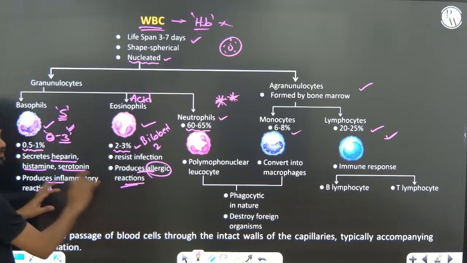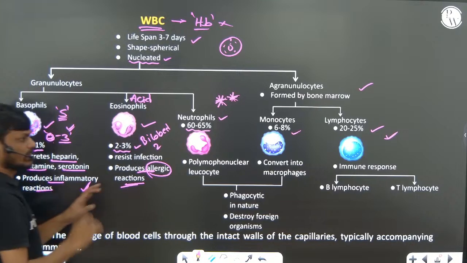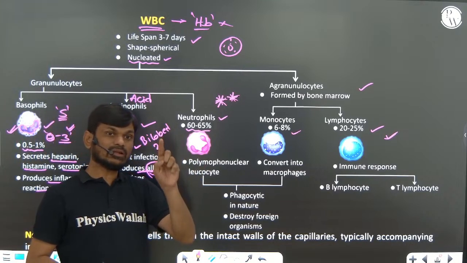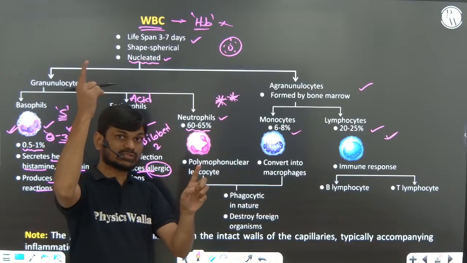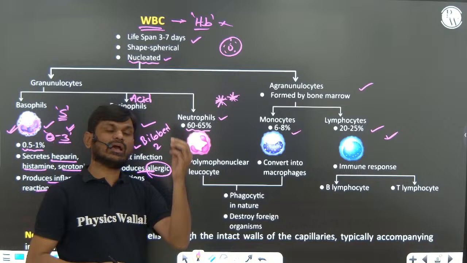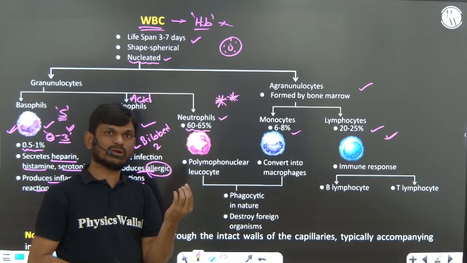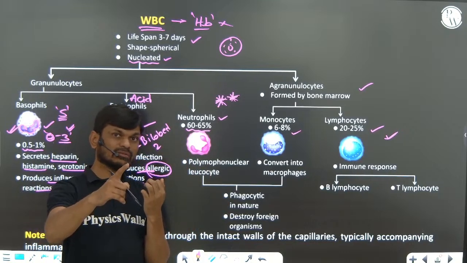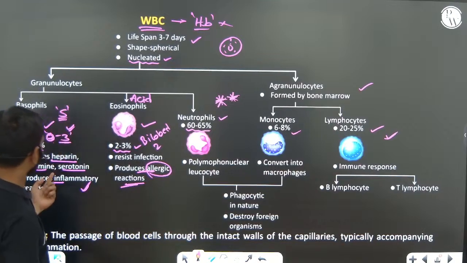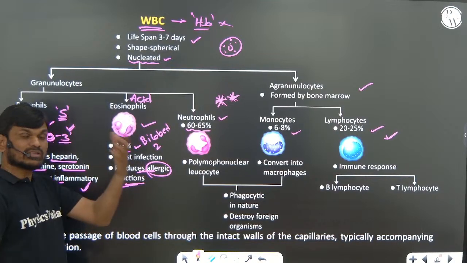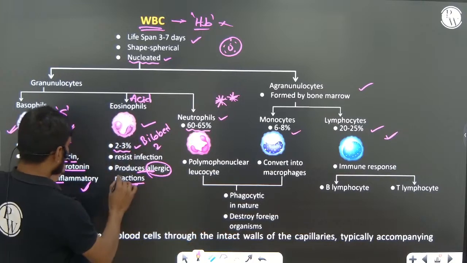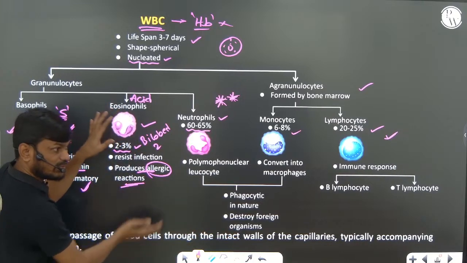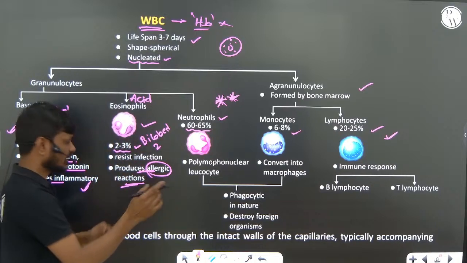Allergy is caused by basophils, which are involved in allergic reactions. We studied this in the immunology chapter. Whenever a pollen grain enters our body, basophils are activated and release histamine and serotonin, which are responsible for inflammation. But the number of eosinophils increases during the allergic reaction. That is very, very important.